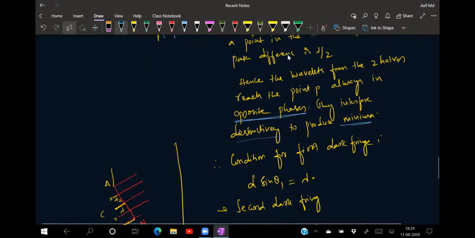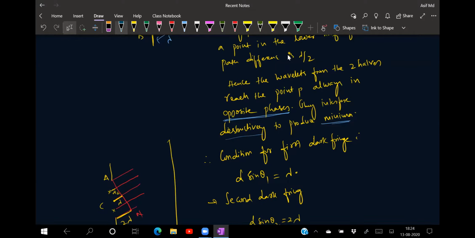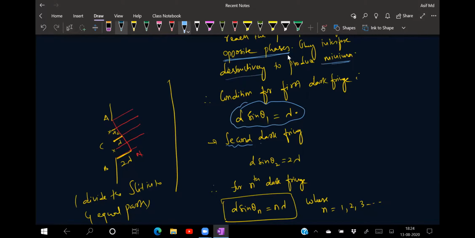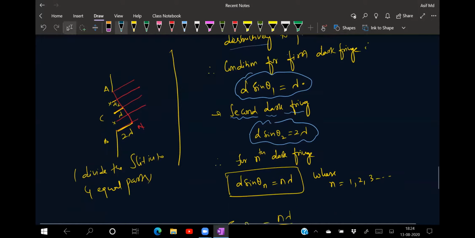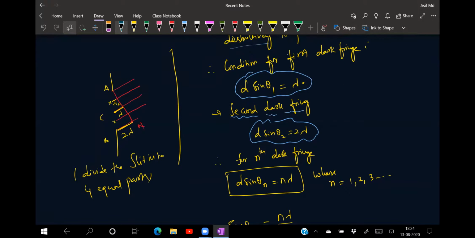Now, what is the condition for the first dark fringe to produce the minima? So a sin theta 1 must be equal to lambda. Second dark fringe, if I'm talking about the second dark fringe, that means a sin theta 2 must be equal to how much for me? 2 lambda. Now see, if I'm taking 2 lambda, that means we are trying to divide the slit into how many parts? 4. If I'm taking 3, then we'll be trying to divide into how many parts right now? 6. Like that we need to go on.